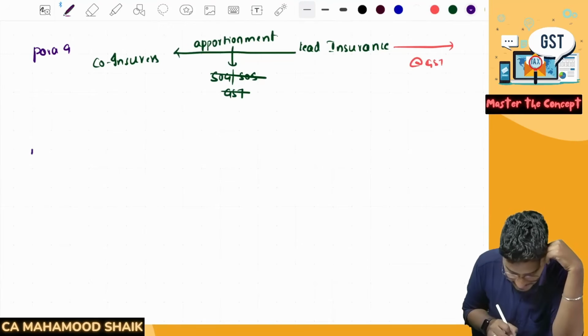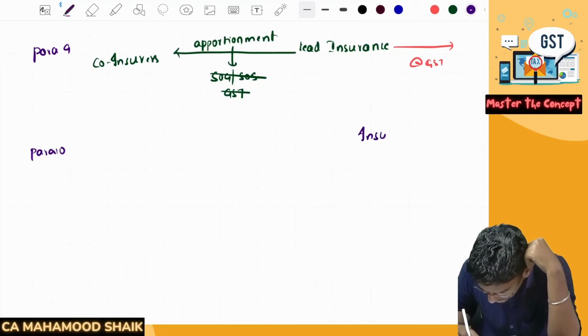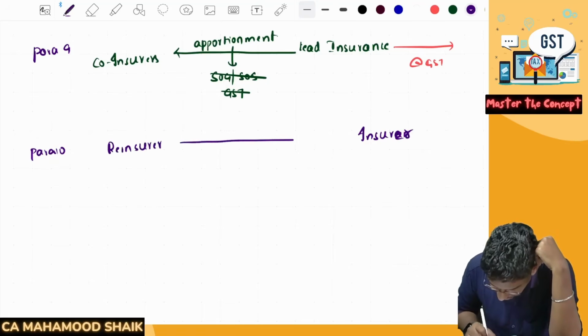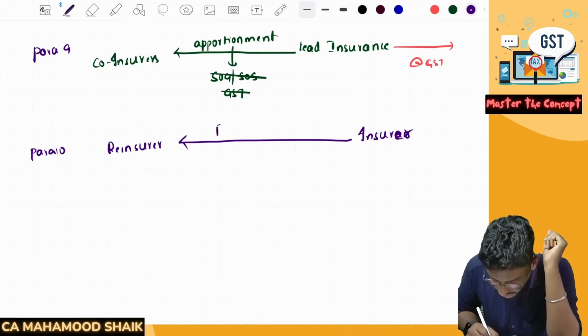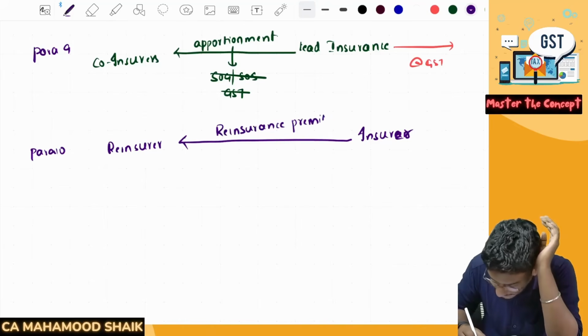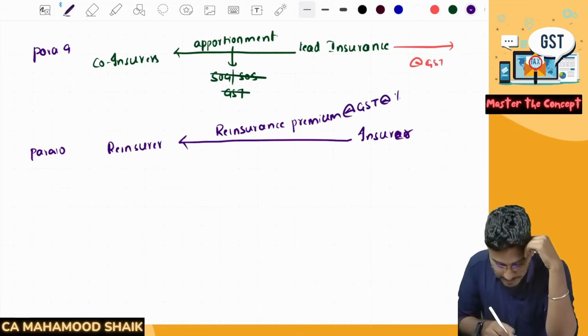Then we have para number 10. Sir, what does para number 10 say? There is one insurer and there is a reinsurer. From the insurer to the reinsurer, there will be something flowing called reinsurance premium. The total reinsurance premium will be subjected to GST. That will attract GST at the applicable percentage, and GST should be paid on that.